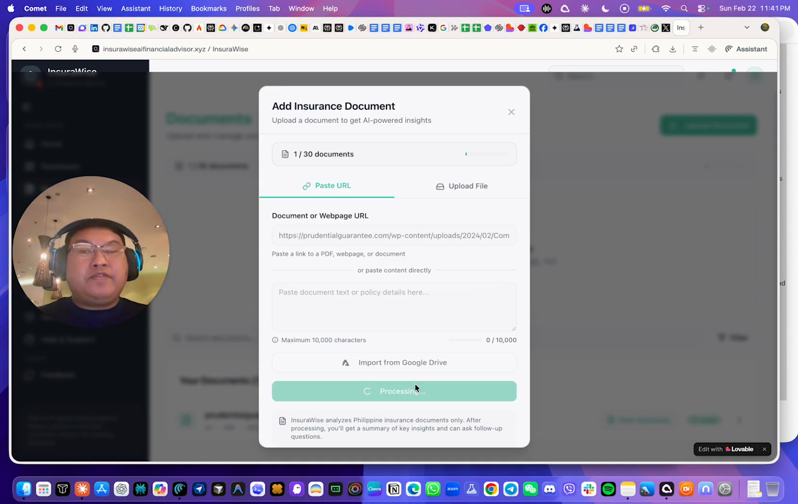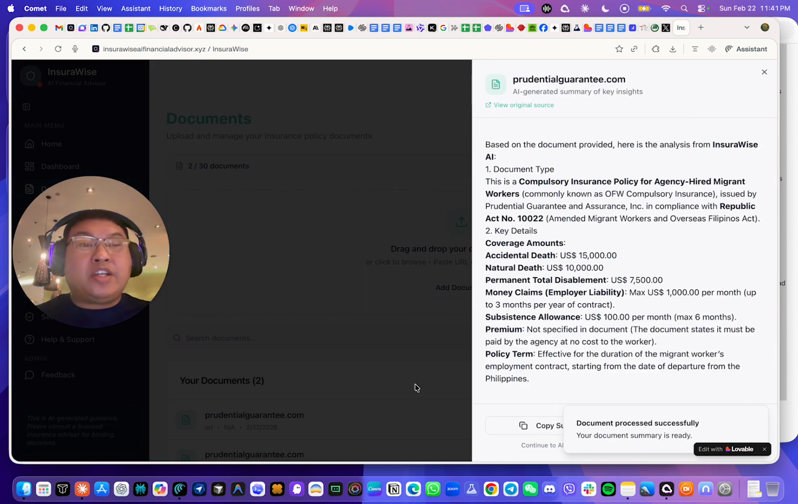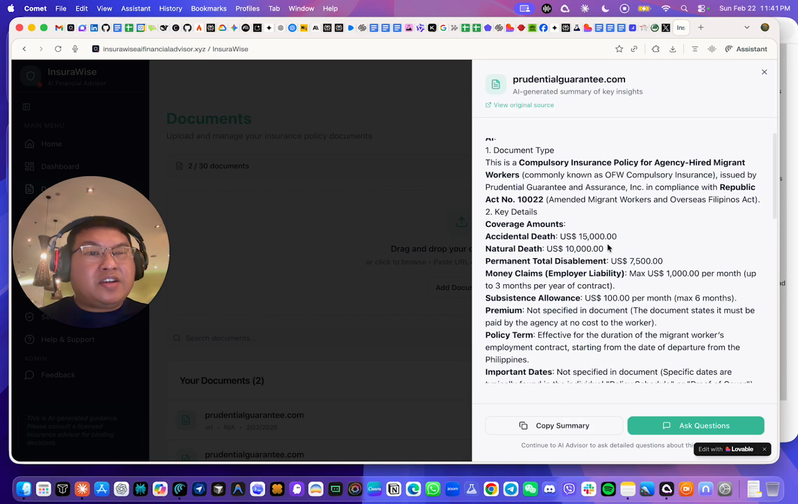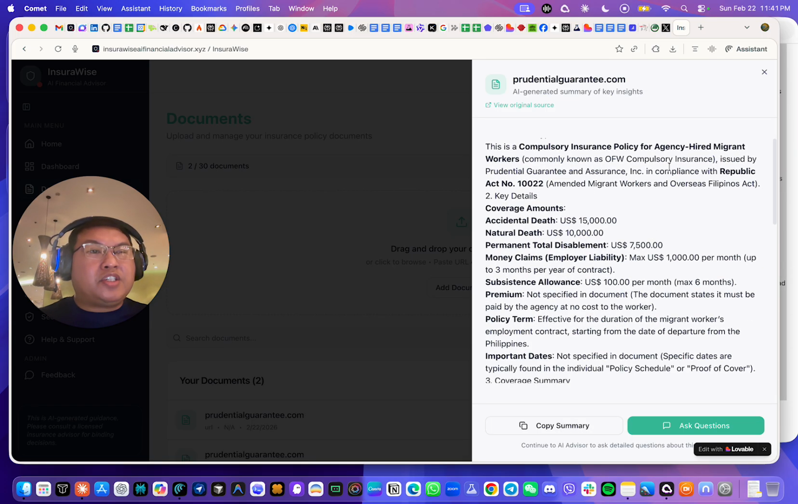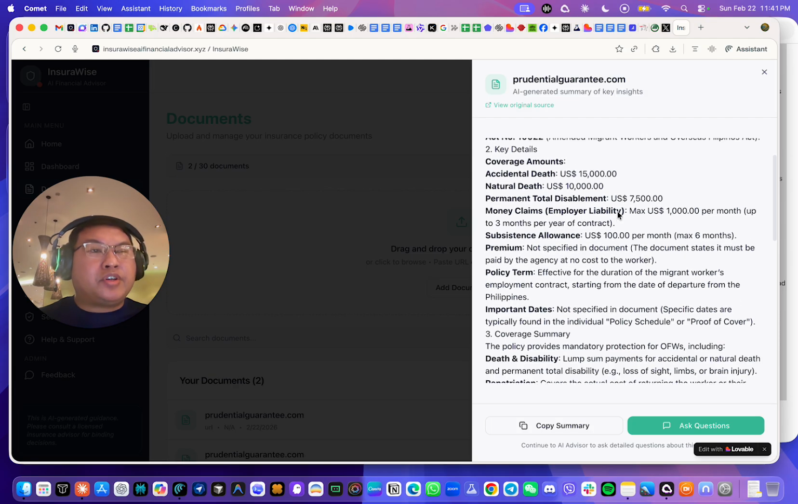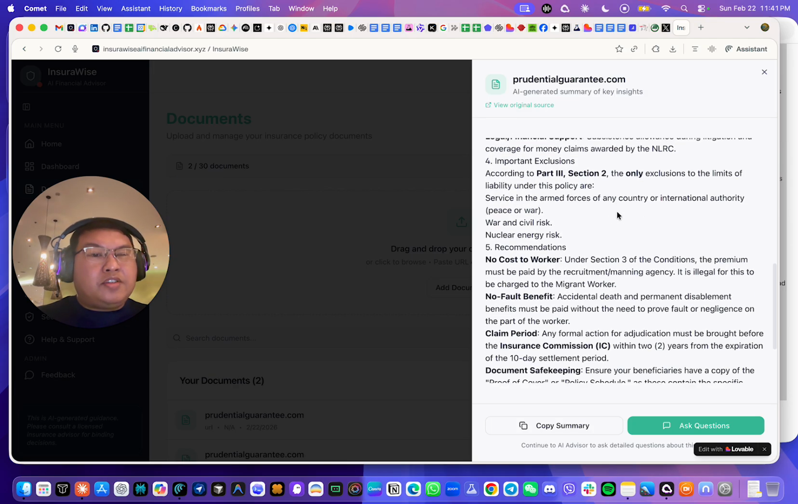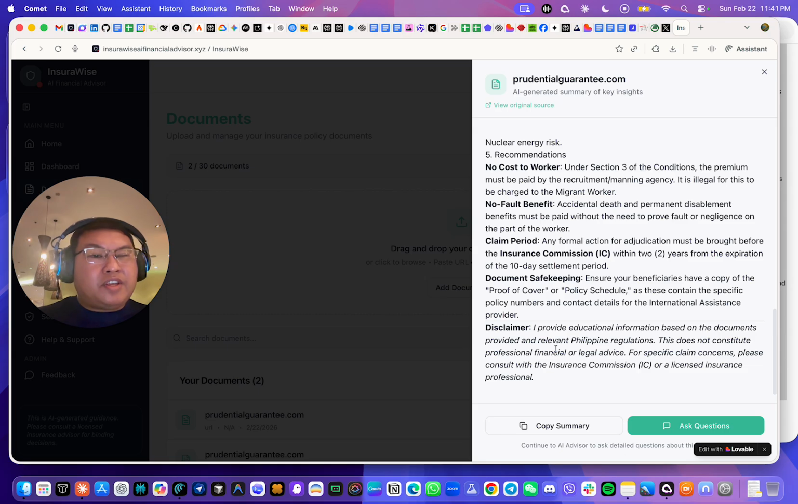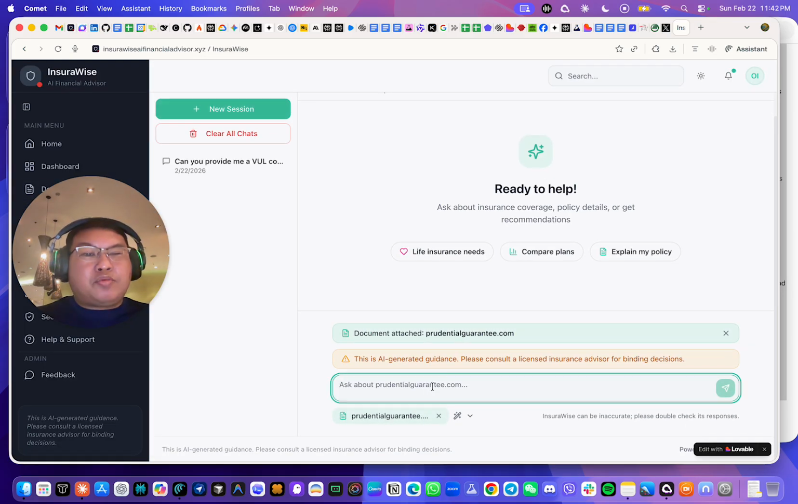The purpose of Analyze Document is to analyze the content of the document, which will provide you key insights, important information, or a summary. Right now, it's already giving us a summary. So it says here that this is a compulsory insurance policy for agency hired migrant workers. And then it's also giving us a disclaimer. And then you also have the option to either copy the summary or ask questions.